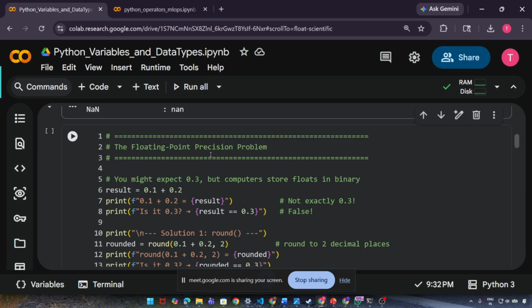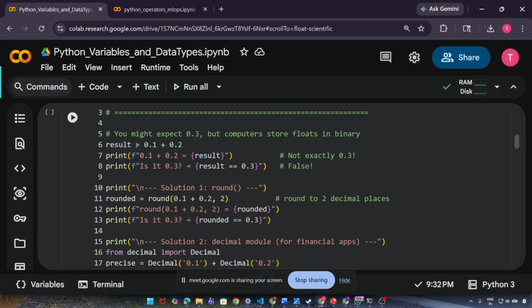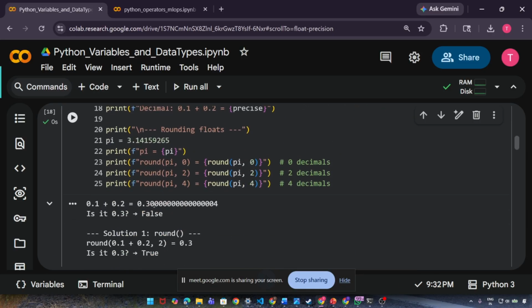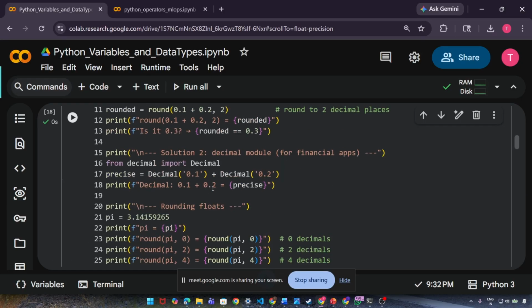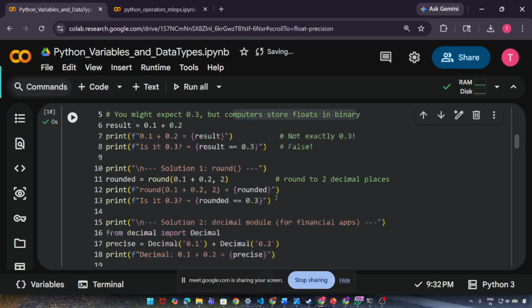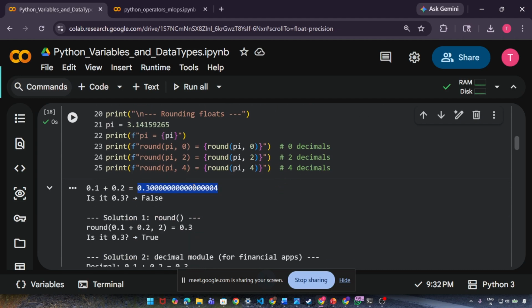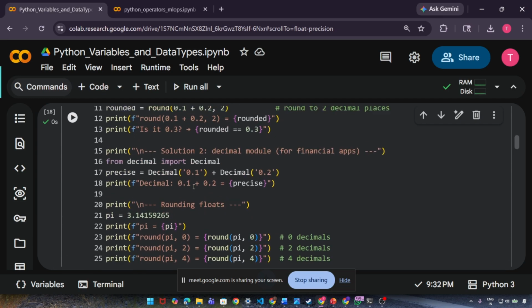So I talk about the floating point precision problem that I already told you, right? If I see 0.1 plus 0.2, mathematically you should expect 0.3. Okay. But as the computer stores floats in binary, you may not get that. So if I execute this, you will see it. See, 0.1 plus 0.2 is 0.30000000000000004. Because it stores things in binary format, you get output like this, which is okay actually, right?